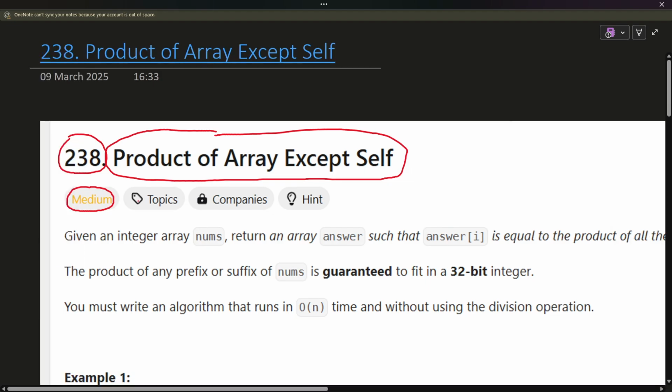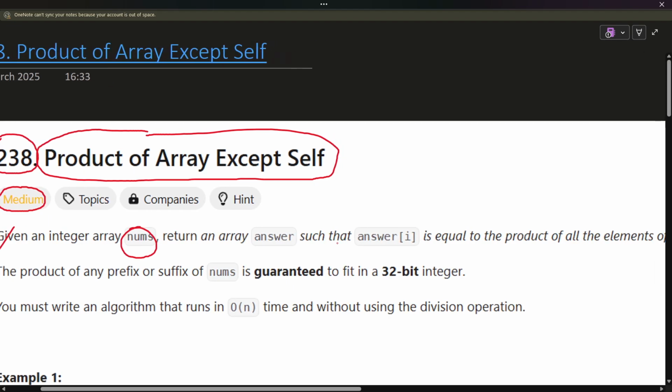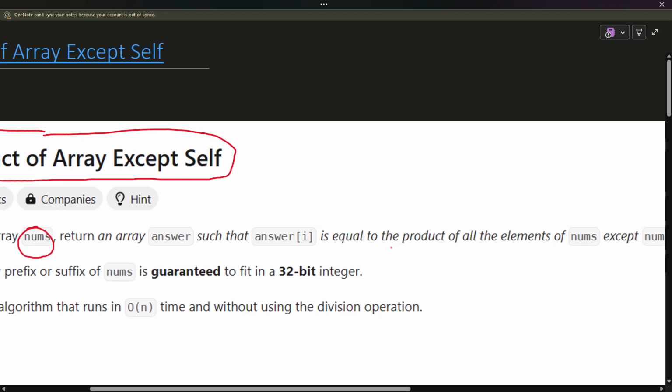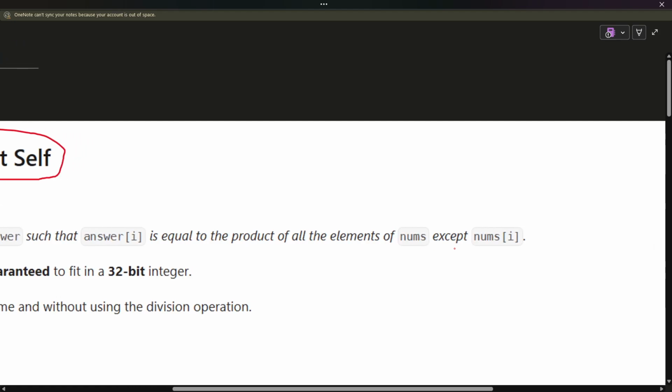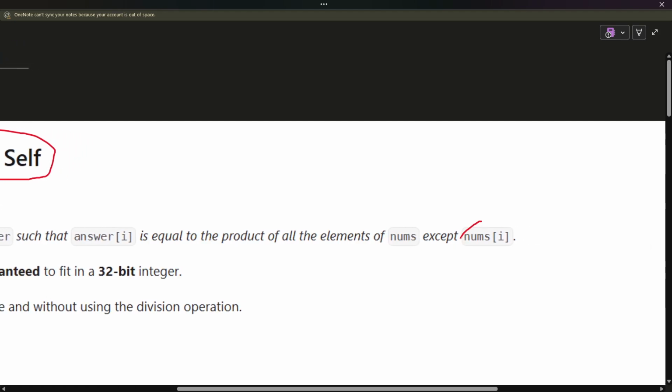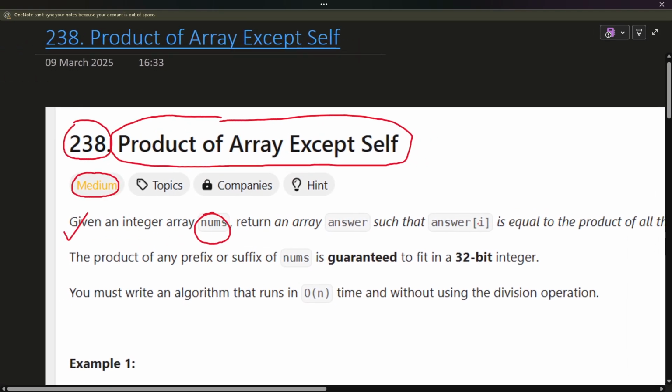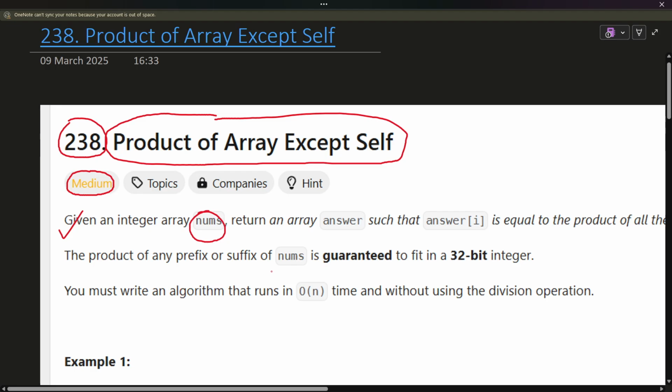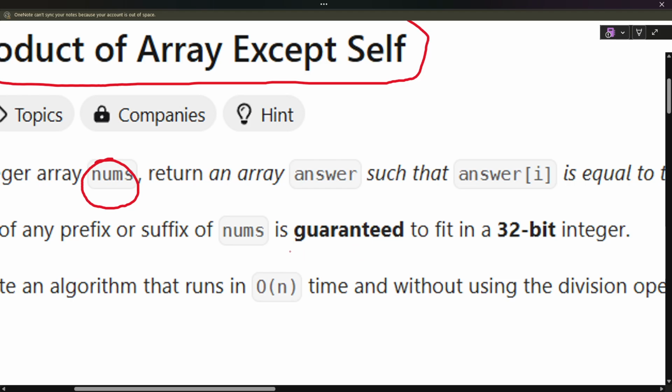First, let's read the description. Given an integer array nums, return an array answer such that answer[i] is equal to the product of all the elements of nums except nums[i]. The product of any prefix or suffix of nums is guaranteed to fit in a 32-bit integer. It's guaranteed that it will fit in a 32-bit integer, right?